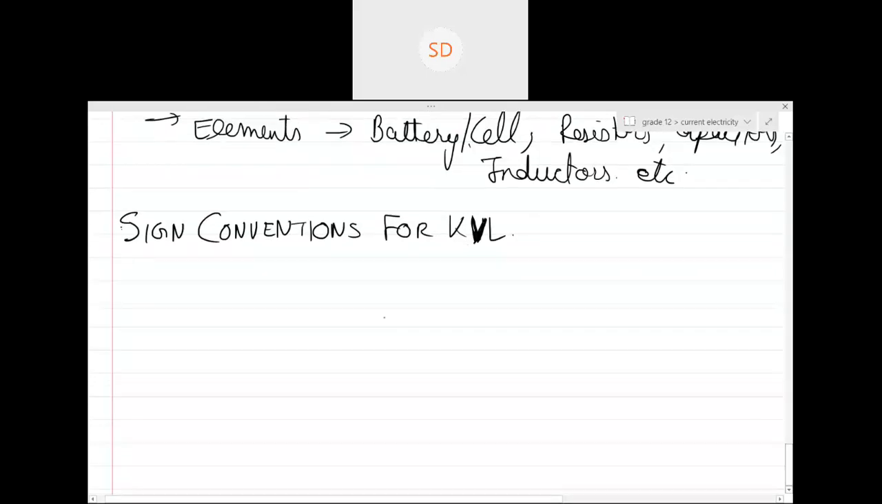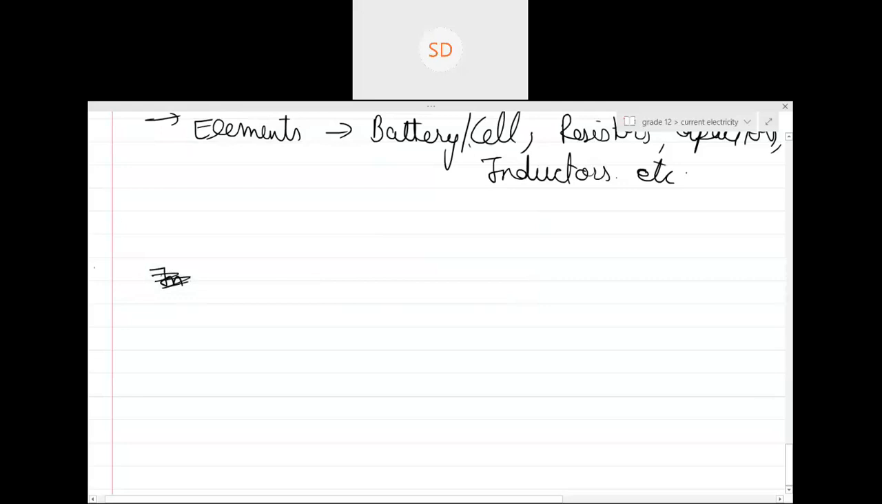Now see the sign convention, guys. We'll talk about everything. In Kirchhoff's voltage law, what do we need to do? I'll do this. How to apply it.